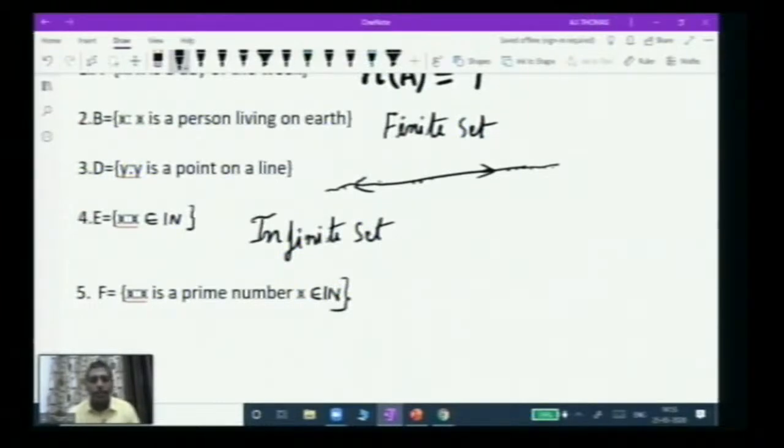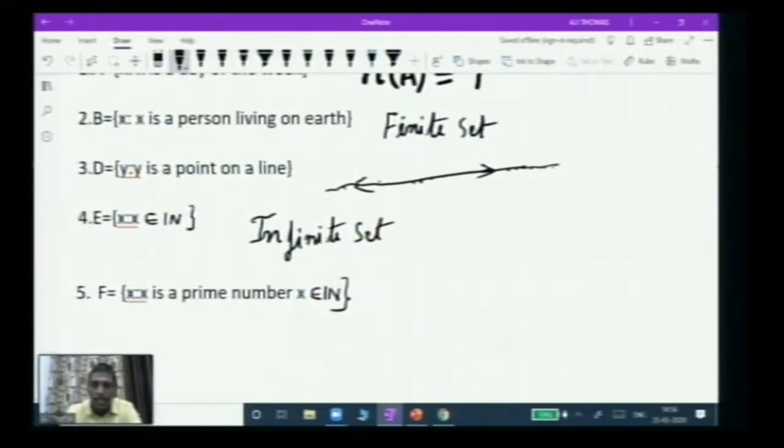But if I see the last example, X is a prime number and X belongs to natural number. So you have to look for the prime numbers which are natural numbers. Everybody knows what a prime number is. A prime number is a number which has exactly two factors, the number itself and 1. So 1 is not considered a prime number because 1 has only one factor. That's why I'm saying exactly two factors.